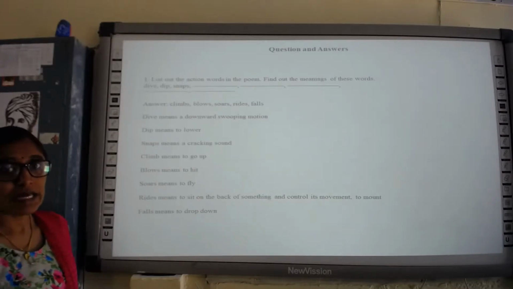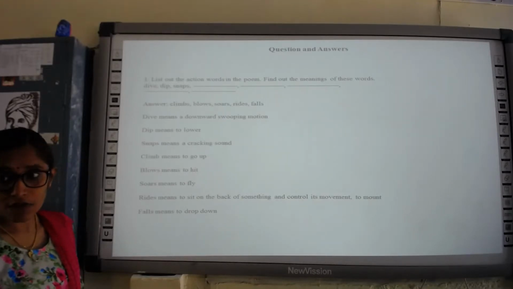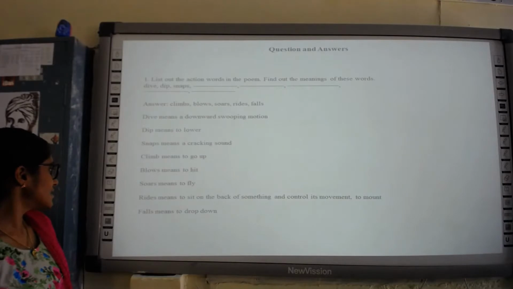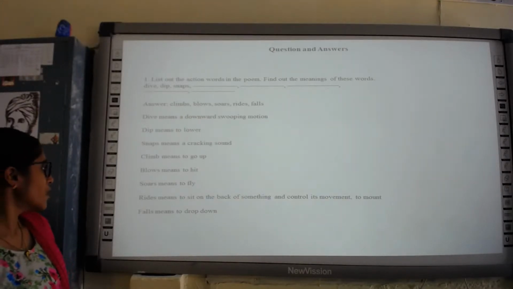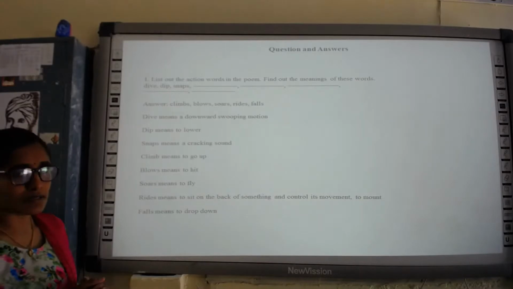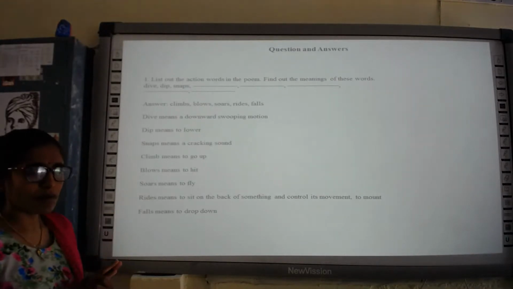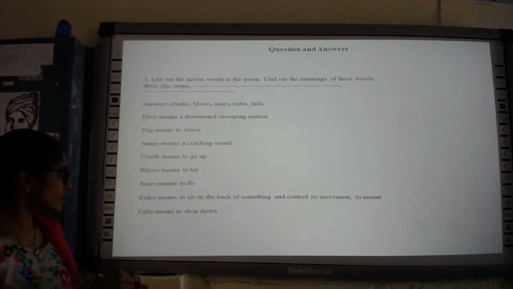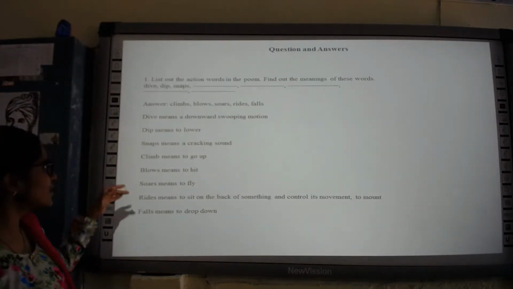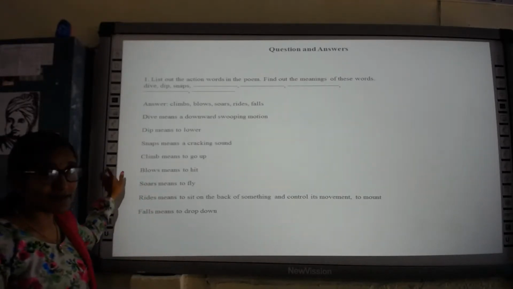Blows means to hit. Soars also means to fly. Rides means to sit on the back of something and control its movement, or to mount. Riding a horse, and here it also means to climb or to go. Falls means the wind drops down. So these are the meanings. You have to find out the action words, find out the meanings and write them in your notebook.